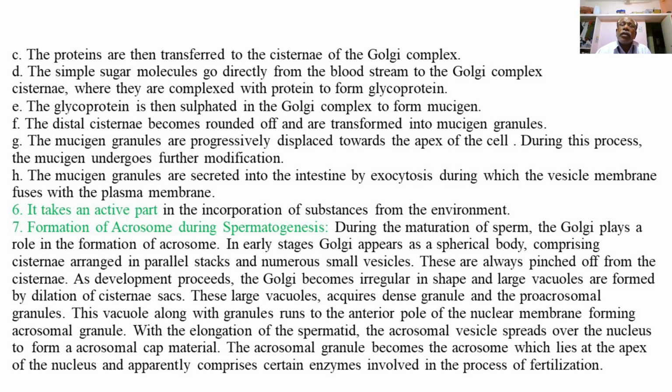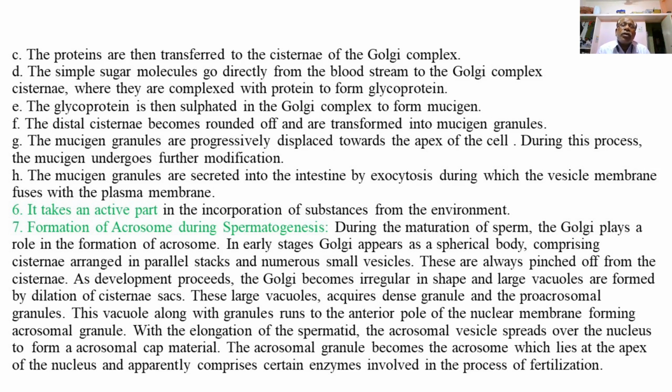The mucigen is derived from the cisternae of the Golgi bodies of the goblet cells of the intestinal epithelium, and is released as mucus into the lumen of the intestine from the goblet cells or mucus gland cells.